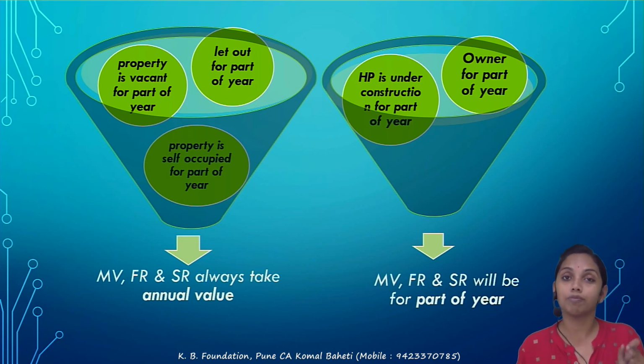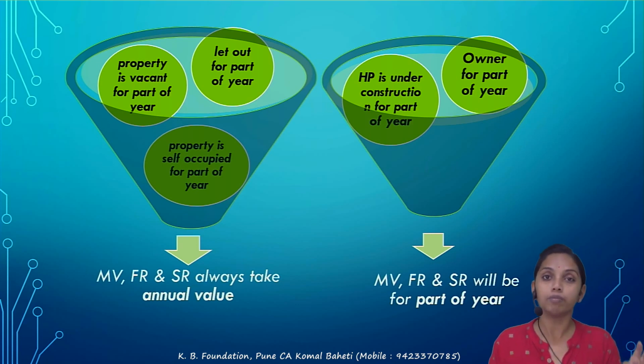So in this case the municipal value, fair rent, actual rent तो obviously 7 महीने का ही आएगा, but all these 3 figures are also to be taken for the 7 months. In my example, as the property got ready on the 31st of August, it was ready from the 1st September, correct? So in this case the fair rent, municipal value and the standard rent are to be taken for the part of the year.